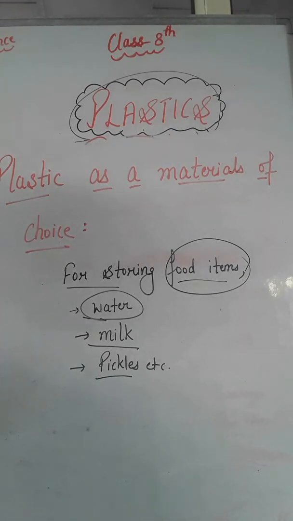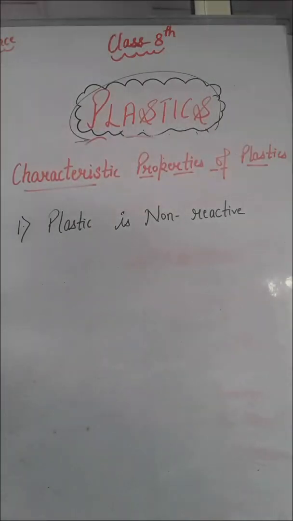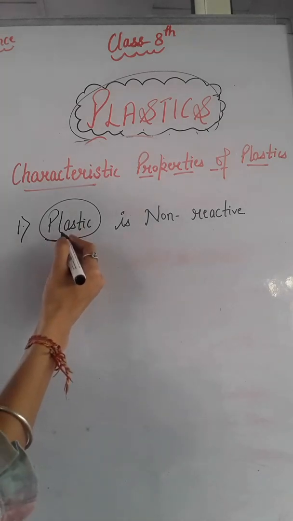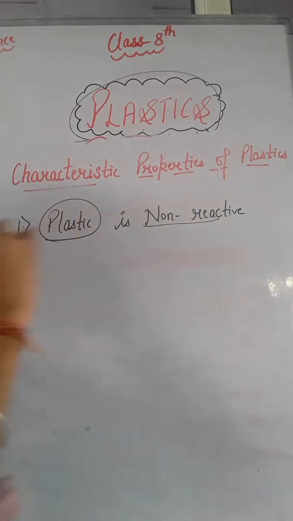Now let's understand the main characteristic properties of plastic. Characteristic property of plastic is that plastic is non-reactive in nature, means plastic does not react with water and even air as that of metals like iron. As you know that iron can easily react with air or water, right? As you know that iron gets rusted when left exposed to moist and air. Because plastics have non-reactive nature, they are used to store various kinds of materials and also used to store chemicals. So this is your first characteristic and important property of plastic, that plastic is non-reactive in nature.